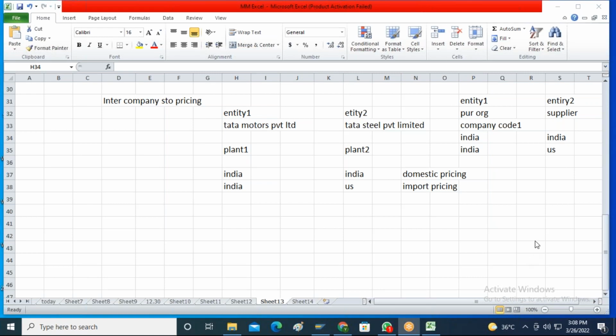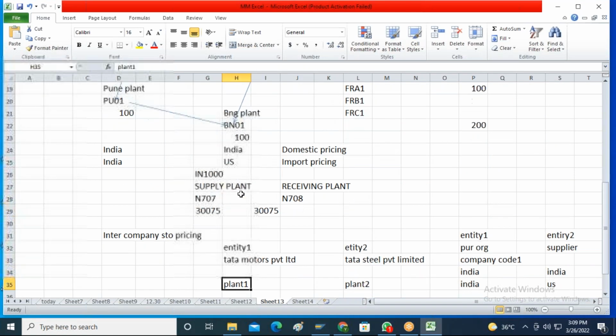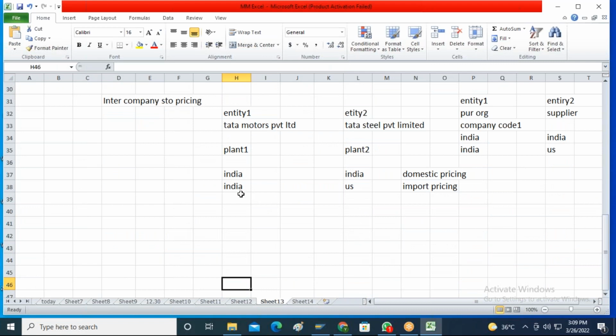So with this, we were able to complete the intercompany and the intra-company STO business scenarios. Now let us discuss the next step. We have completed the organizational structure. We also completed the material master data and the various vendor master data in SAP MM.